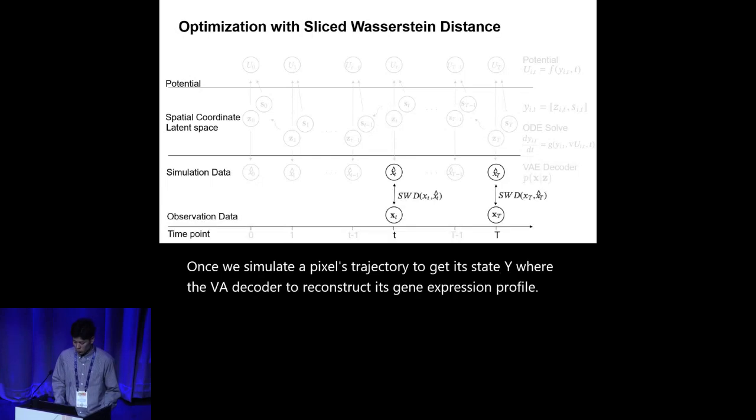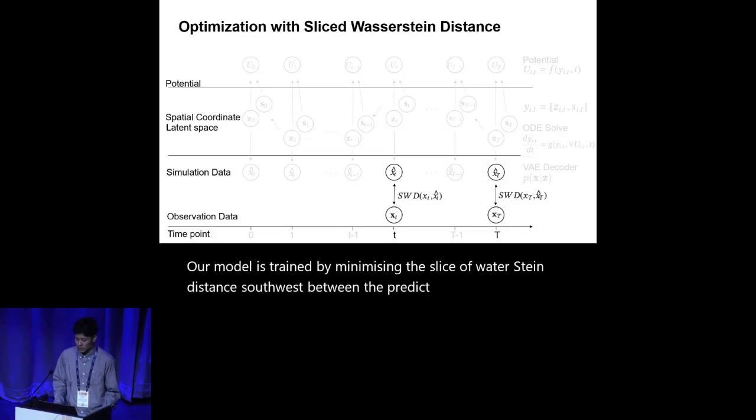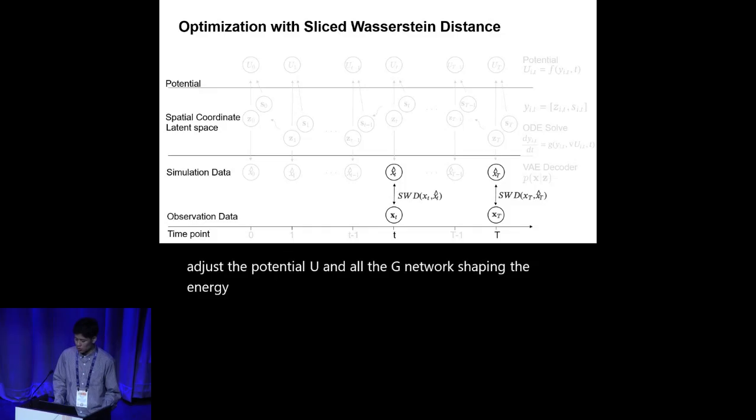Our model is trained by minimizing the sliced Wasserstein distance, SWD, between the predicted and observed pixel distributions at each time point. This process adjusts the potential U and ODE network, shaping the energy landscape to ensure our simulated trajectories statistically match the real data.